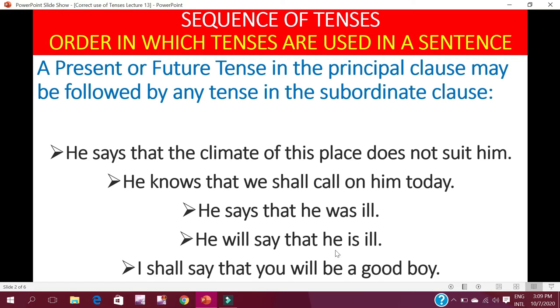He will say that he is ill. Future followed by present. I shall say that you will be a good boy. Future followed by a future. We will explain these things in narration in our forthcoming lectures more.